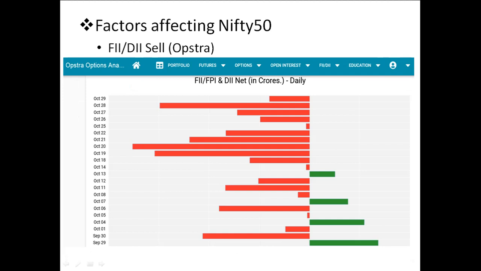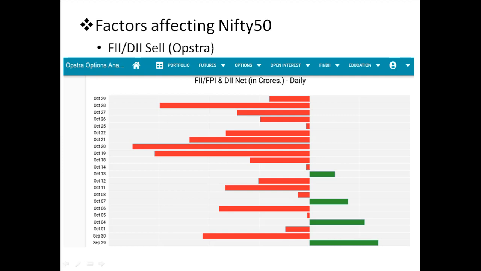And as we explained, in this particular market condition, FIIs and DIIs sell and their profit booking is very high. This is also taken from Opstra, the FII and DII activities, showing how much sell has happened from FIIs and DIIs.